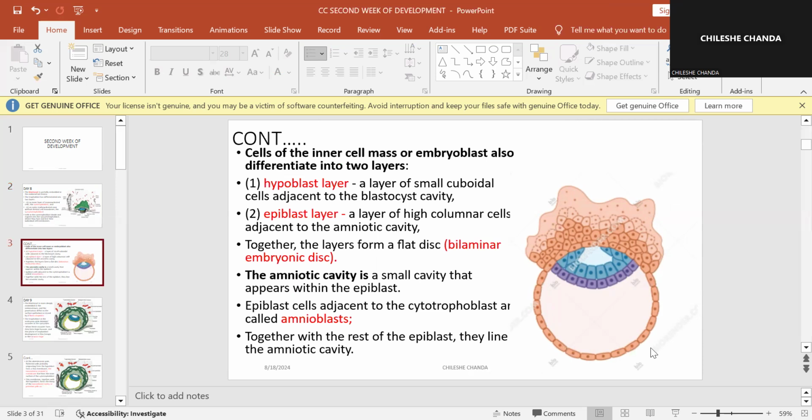They're the future placenta. And then we have these cells that have moved to one portion of this blastocyst, and these are the embryoblast. It's going to make the embryo proper, all right?